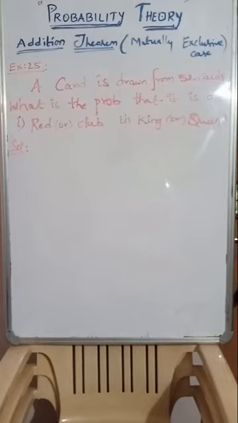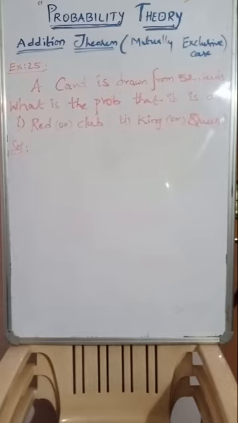Right. So a card is drawn from 52. What is the probability that it is a red or club? Second one, king or queen. Now generally red cards and club cards. So just once again have a glance of the playing card structure. 52 cards were there. Out of 52, 26 are red in color and 26 are black in color. And out of 26, 13 cards are having heart symbol and 13 cards are having diamond symbol in red color, right? And in black color 13 are club and 13 are spade.